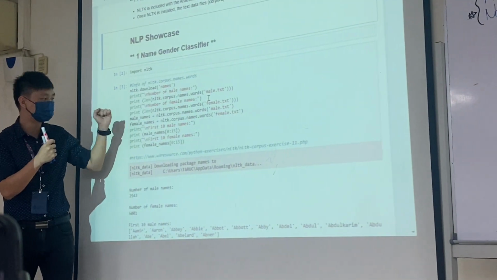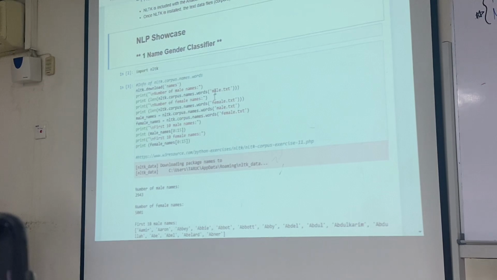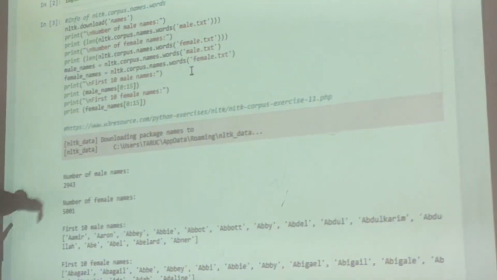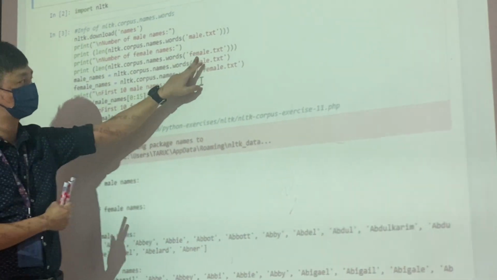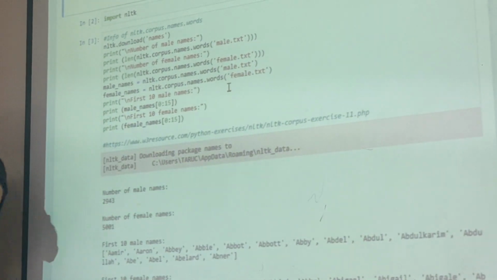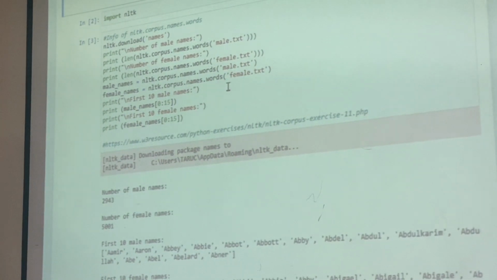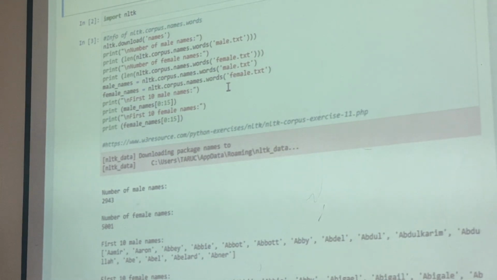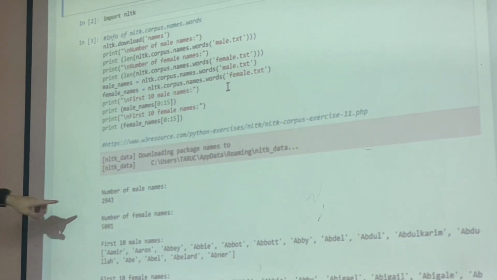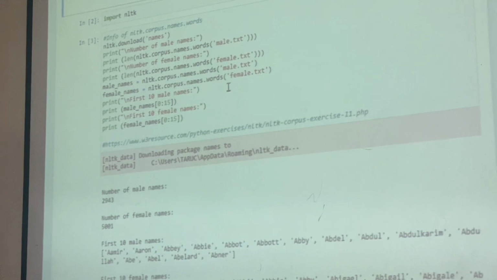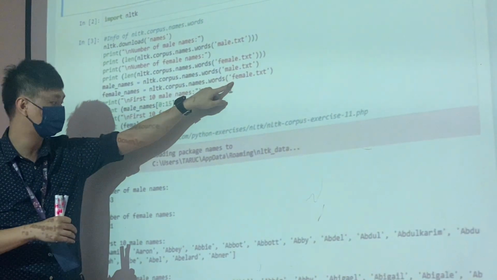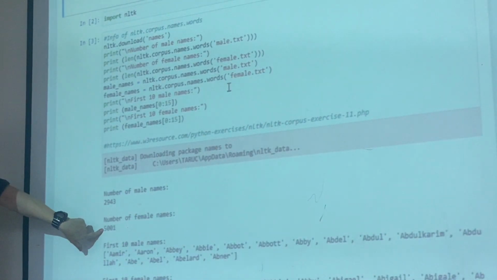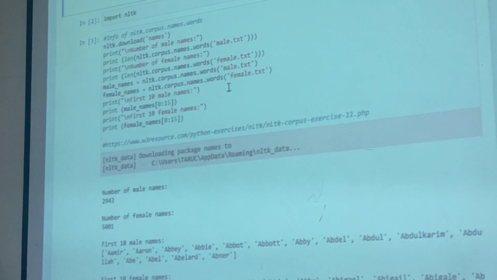Okay, so under this names data set here, you have 2 files. The first one is called male.txt, the second one is called female.txt. It means that inside these names, there are two files here. One is male, and one is female. So inside the male.txt, there are about 2,009 male names. And then inside this female.txt, there are about 5,000 female names inside the file.